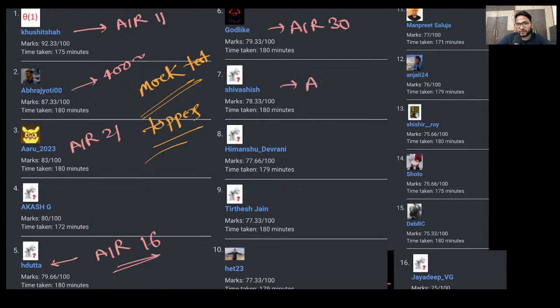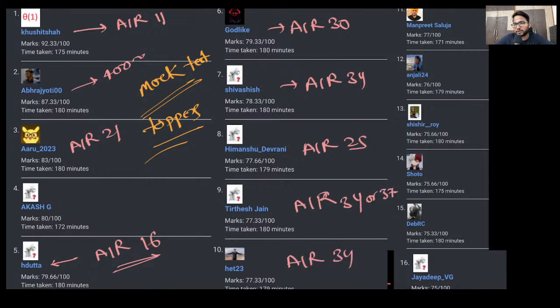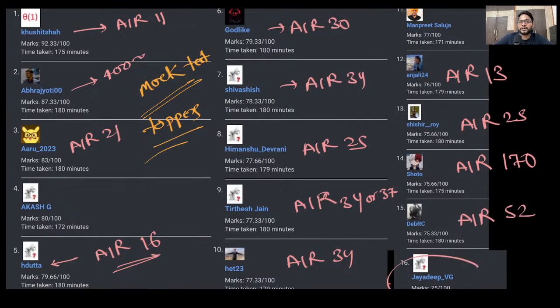Shivashish has secured AIR 34. Himanshu Devrani has secured AIR 25. Tirthesh Jain has secured AIR 34, I think, or 37. Sorry, I'm not 100% sure. Hath Patel has secured AIR 34. Manpreet, I don't remember. Anjali has secured AIR 13. Shishir has secured AIR 25. Aditya has secured AIR 170, I think. Devdut has secured AIR 52. And this is Jaideep, who has secured AIR 1.